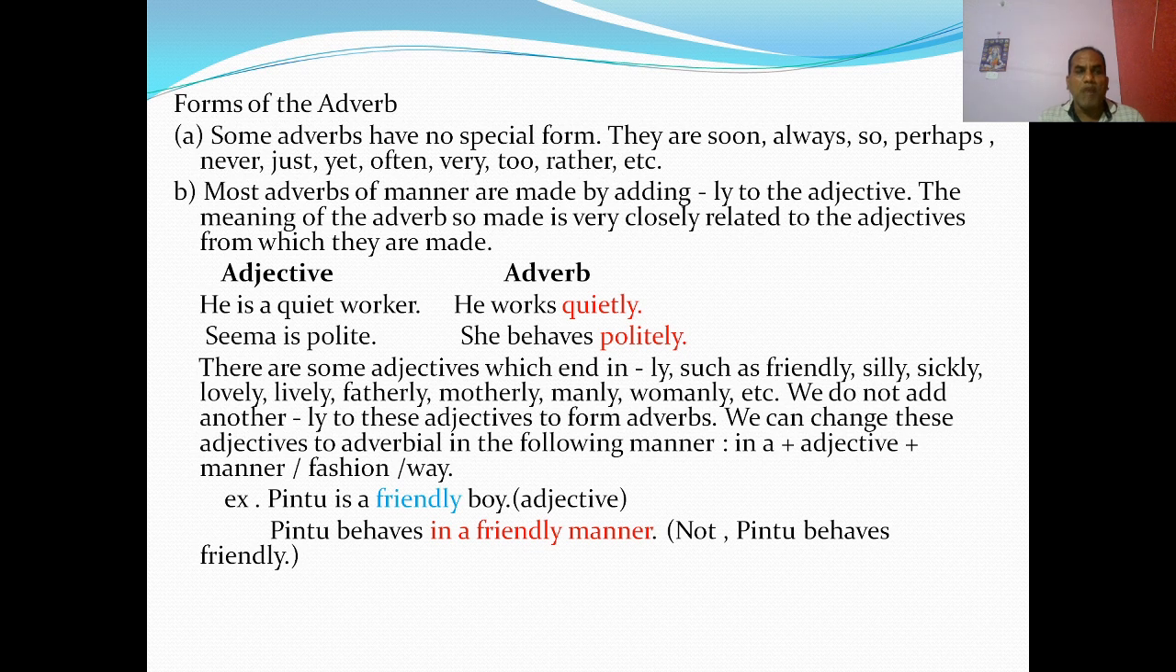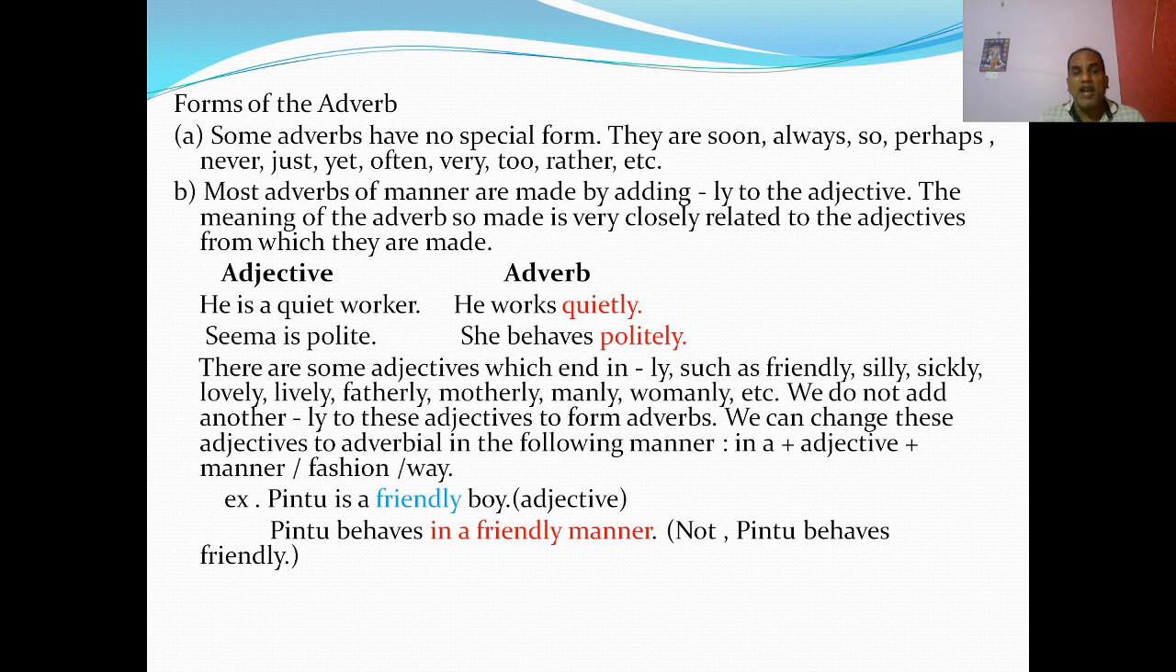Most adverbs of manner are made by adding ly to the adjective. The meaning of the adverb so made is very closely related to the adjective from which it is made. For example, he is a quick worker. Quick is the adjective. He works quickly, meaning the same. Sima is polite. She behaves politely. Polite is the adjective, politely is the adverb.